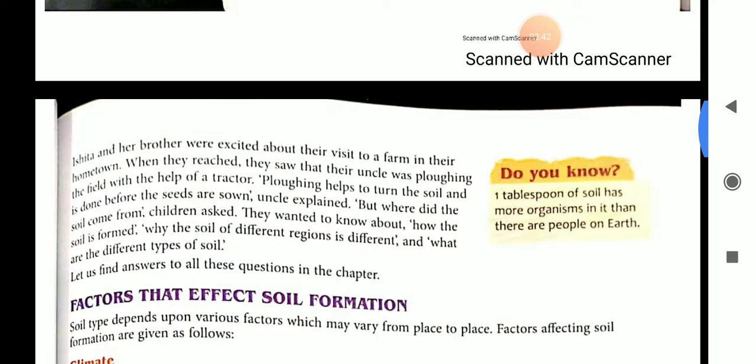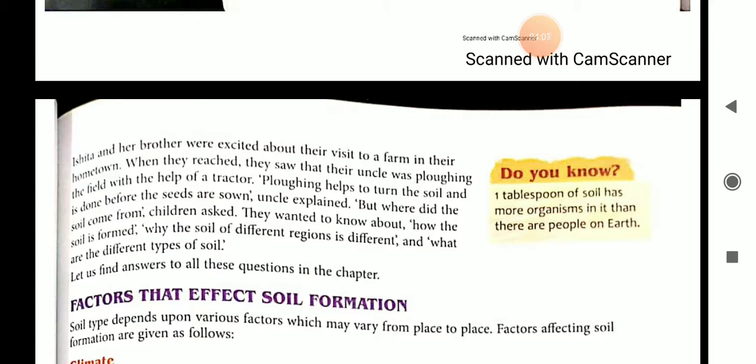So Isita and her brother were excited about their visit to a farm in their hometown. When they reached, they saw that their uncle was plowing the field with the help of a tractor. Plowing helps to turn the soil and is done before the seeds are sown, Uncle explained. But where did the soil come from?